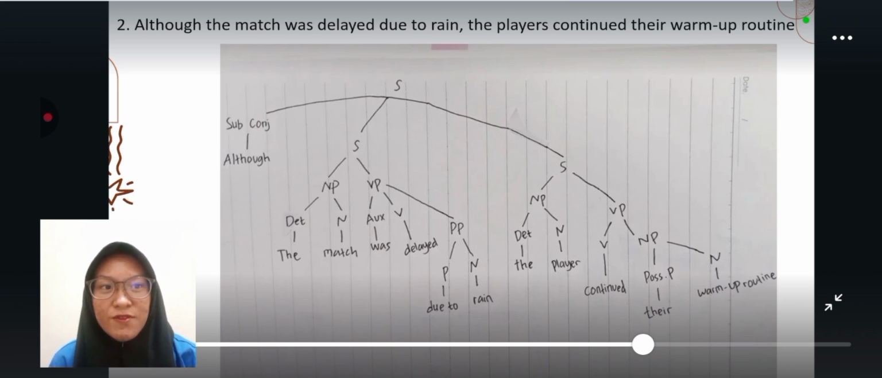The prepositional phrase divided into preposition and noun. Preposition is due to. The noun is rain. And the sentence also has noun phrase and verb phrase. The noun phrase divided into determiner and noun. The determiner is the, noun is players. The verb phrase broken down into verb and noun phrase. Verb is continue, noun phrase divided into possessive pronoun, that is their, and noun warm-up routine.